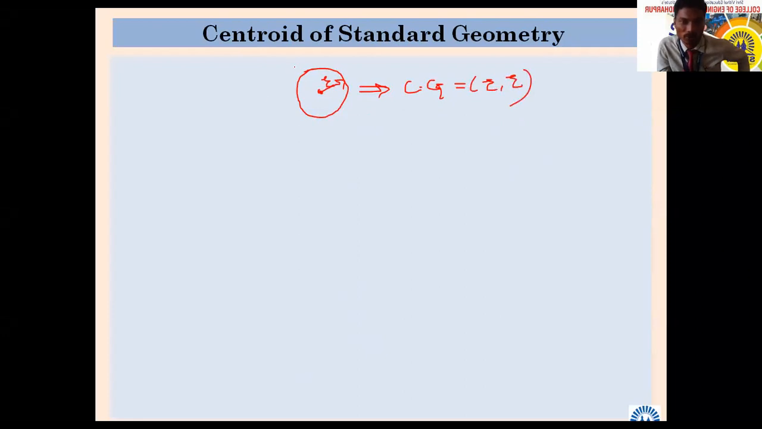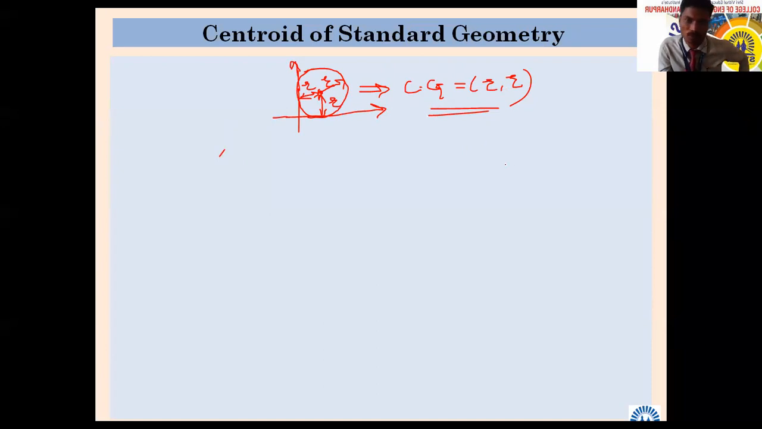How? Once you are going to take the axis, maybe something like this. So this distance will be R, and this distance will be R in this way. So the center of gravity, or center of radius, will become R.